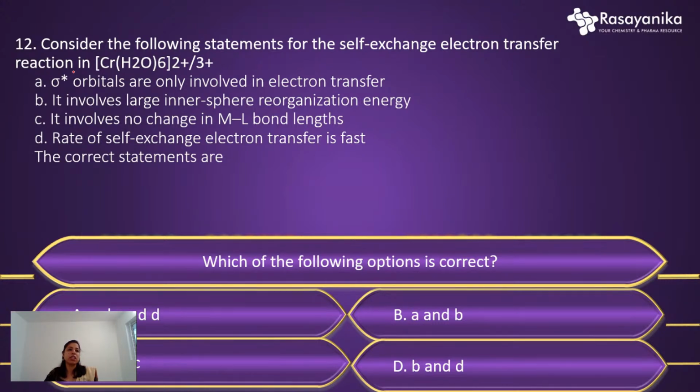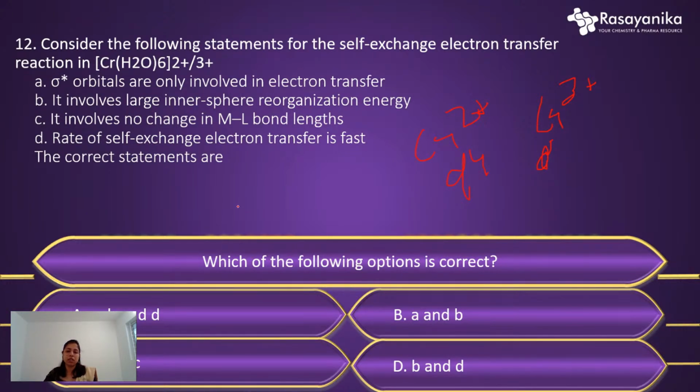So here it is given for the reaction, the chromium complex [Cr(H2O)6] going from 2+ to 3+, where the chromium oxidation state is 2+ in the starting and after that is changed to 3+. So what is the correct option here? Basically, chromium 2+ and chromium 3+: 2+ means it's a d4 system and 3+ means it's a d5 system.